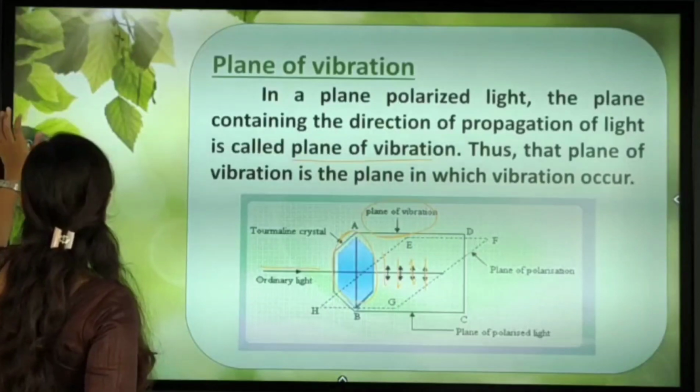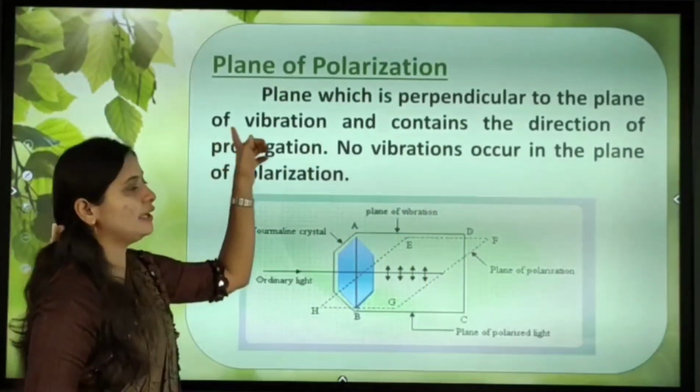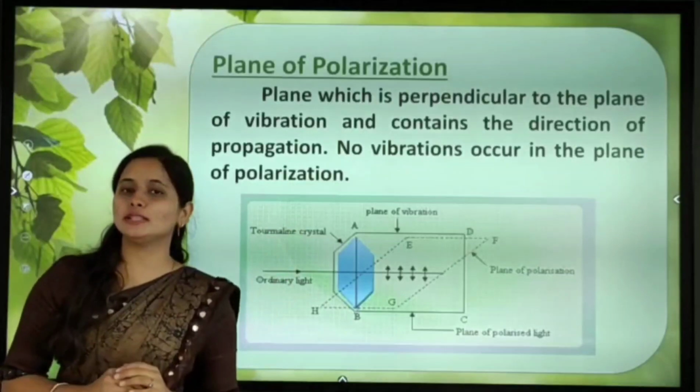Next, the last concept of today's video, the plane of polarization. What is the plane of polarization?